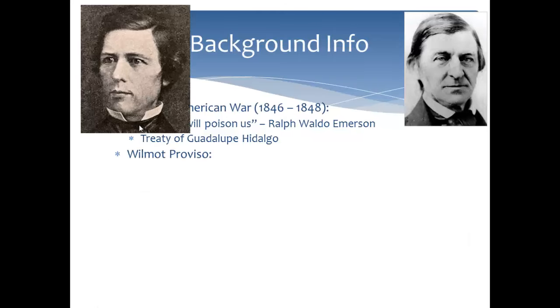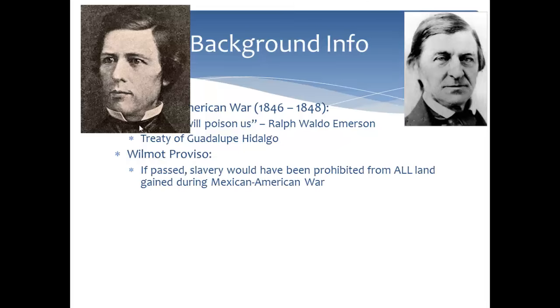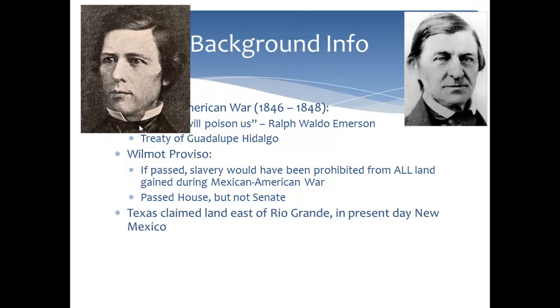Then we have the Wilmot Proviso, introduced by Democrat David Wilmot, and what this proviso proposed was that if it was passed, slavery would be prohibited from all land gained during the Mexican-American War. This passes the House, where the North has the population advantage, but it does not pass the Senate because the states were equal between free and slave states. So the Senate never approves this.